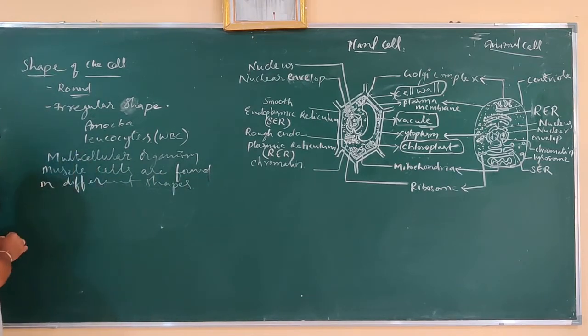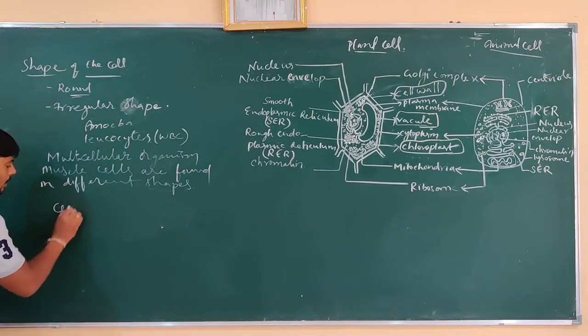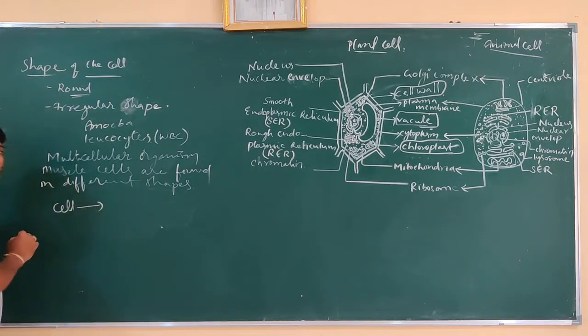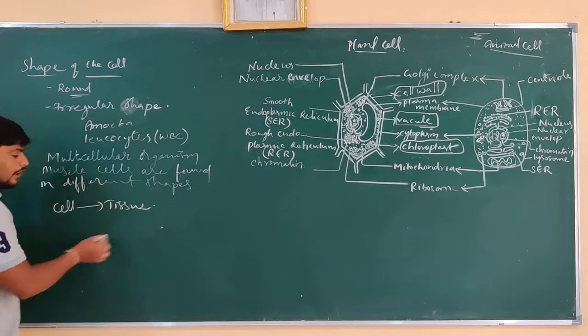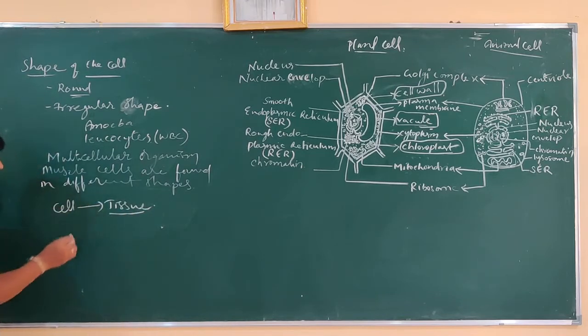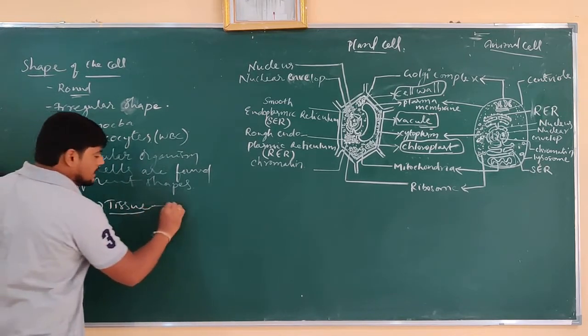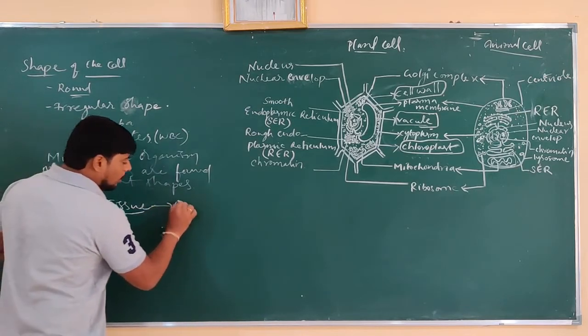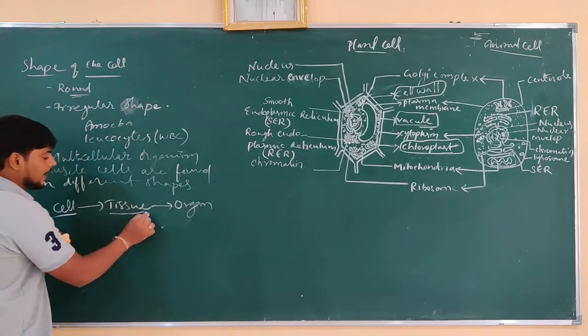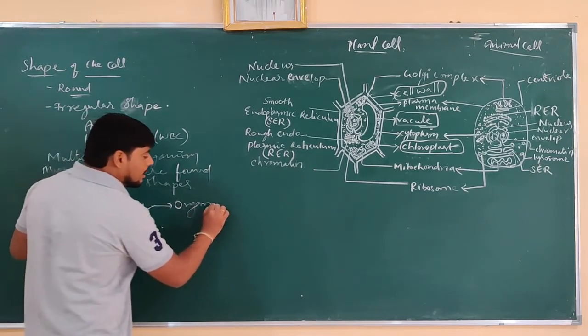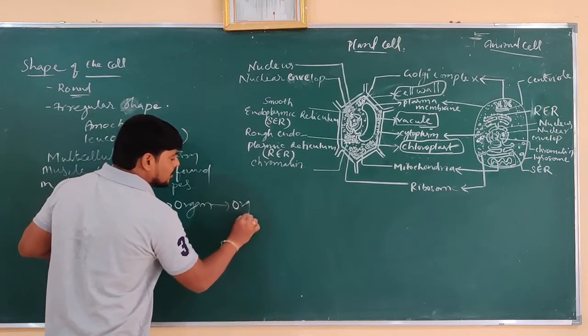So in multicellular organisms, we have seen that we have developed organ systems. So how is this organ system developed in our body? A single cell develops into tissue. For the formation of a tissue, what is the basic unit? Single cell. And all these tissues together form an organ. So to form any one organ of our body, what is necessary? Tissue. So these organs all together form an organ system.